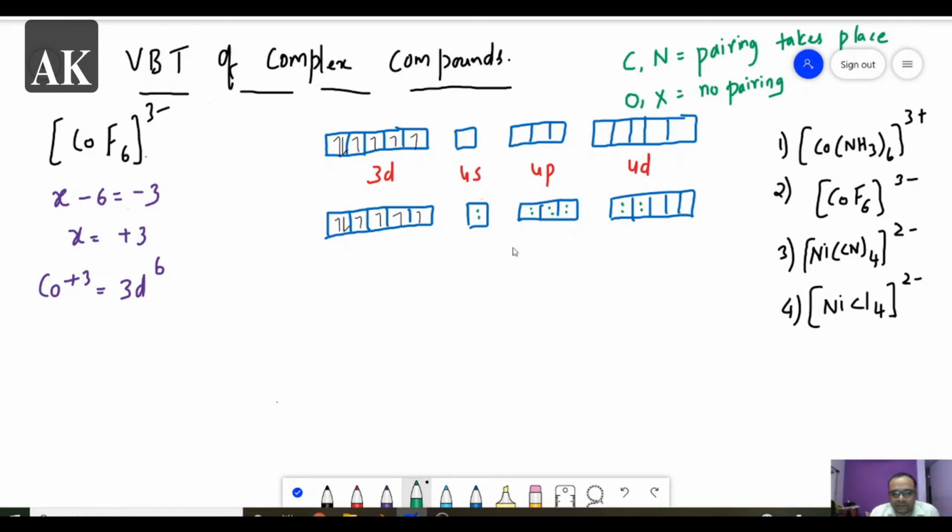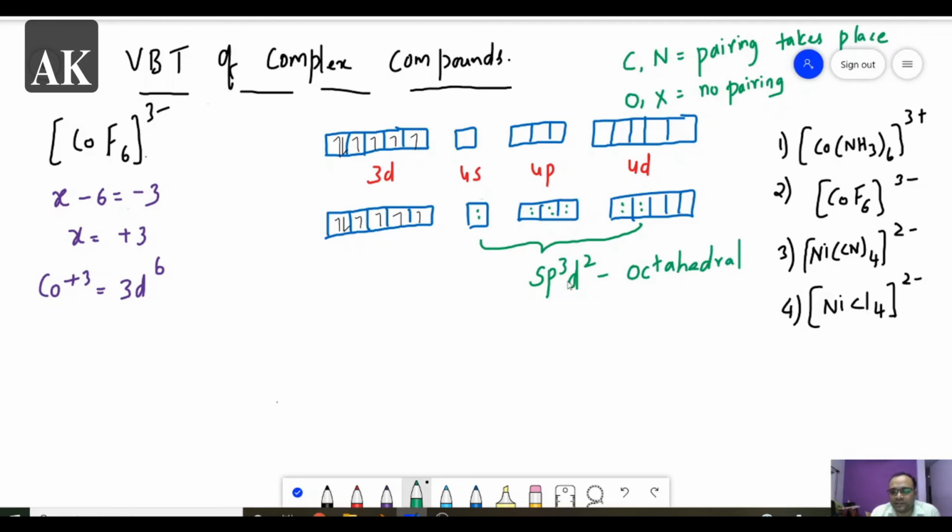Now see this configuration. The hybridization forming here is 1 s orbital, 3 p orbitals and 2 d orbitals, so it is sp3d2. sp3d2 means the shape is octahedral, and the earlier example is also octahedral, because d2sp3 is also octahedral.